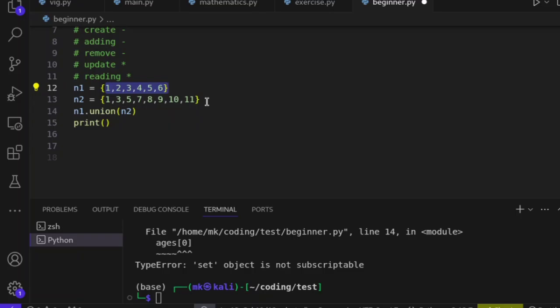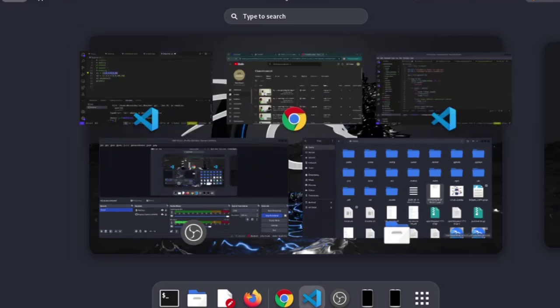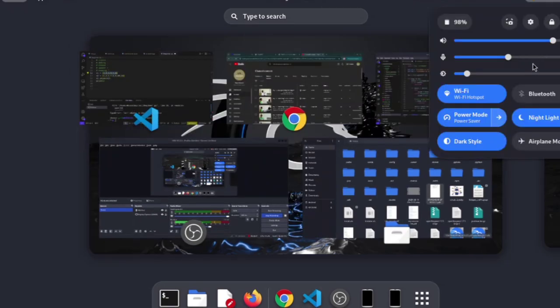So if I take this statement and print it to see the output, you're going to see a new set: 1, 2, 3, 4, 5 up to 11. It's not going to duplicate or make the elements double. Do you understand? Then after union, we also have another operation called intersection. So I can say n1 dot intersection n2.